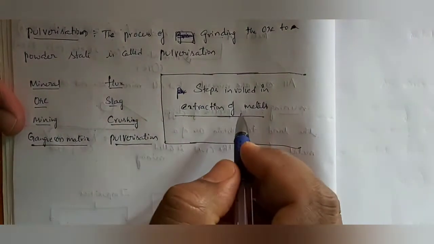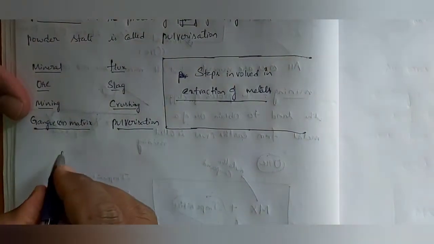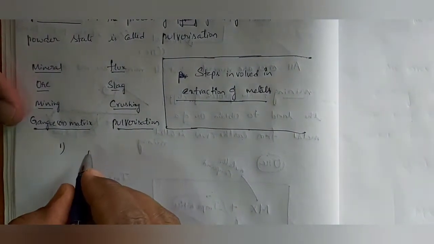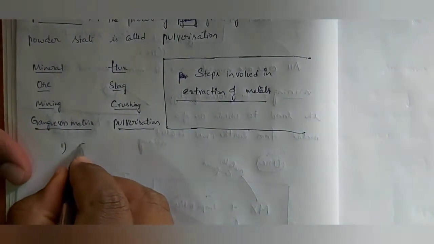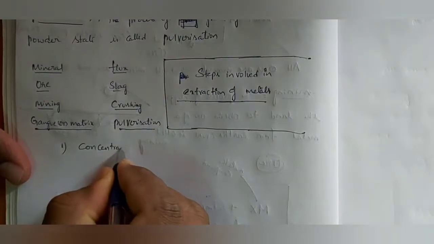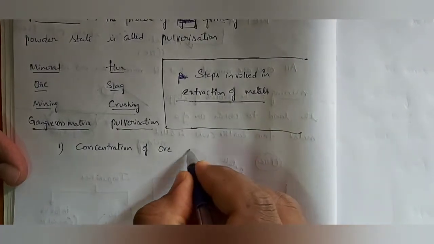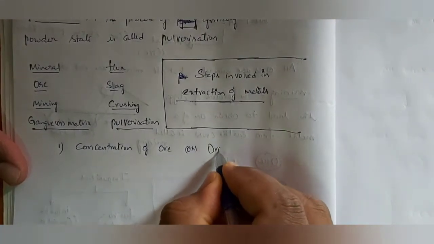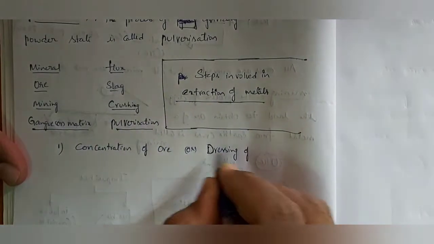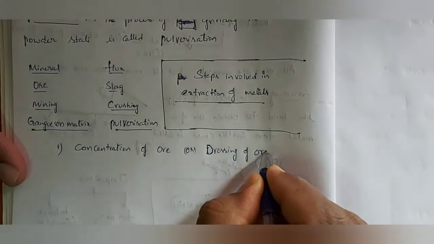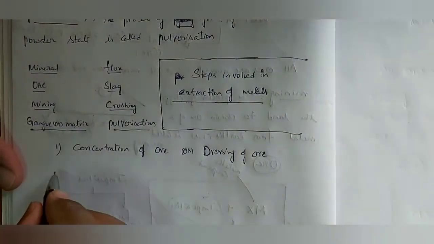So what are the steps involved in extraction of metals? There are three steps involved in the extraction of metals. First one, concentration of ore or dressing of ore.